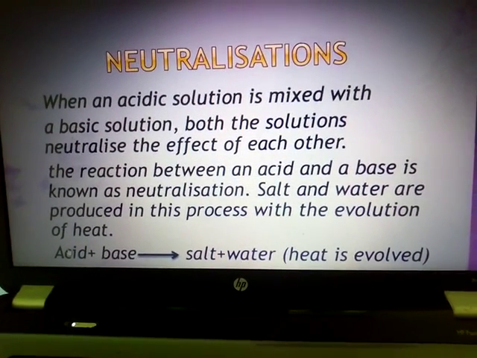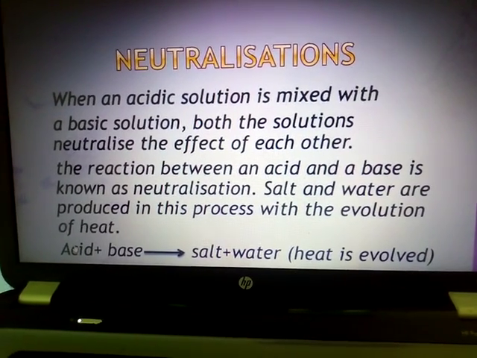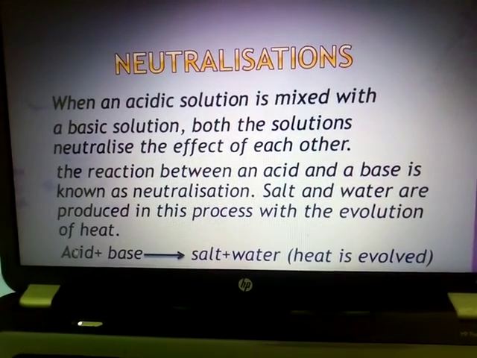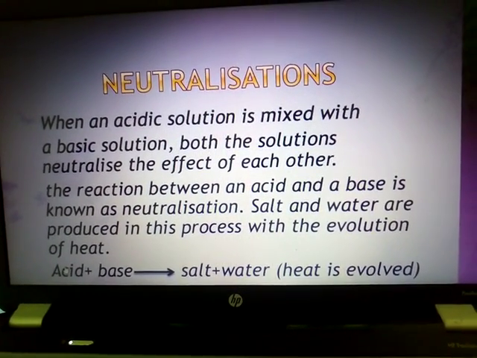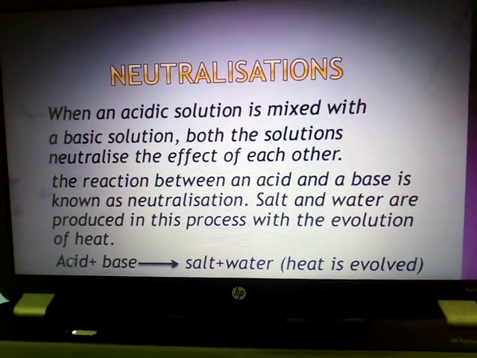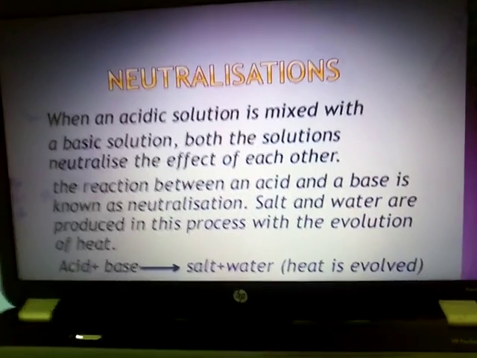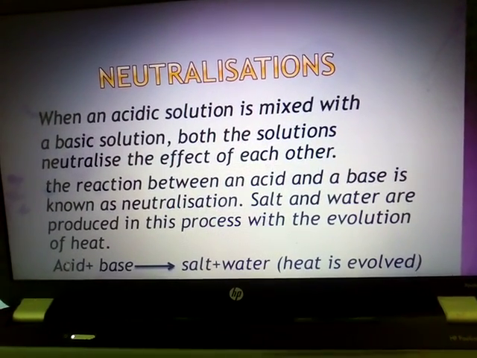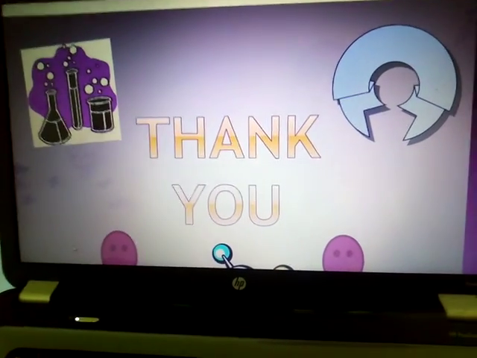Okay, so here acid plus base arrow, it means it produces salt and water, and when salt and water are produced, some amount of heat is also evolved. So that is why it is the neutralization reaction, means it neutralizes the effect of acid and base and produces salt and water. Thank you.